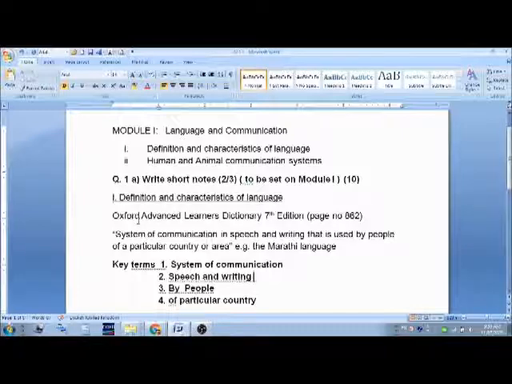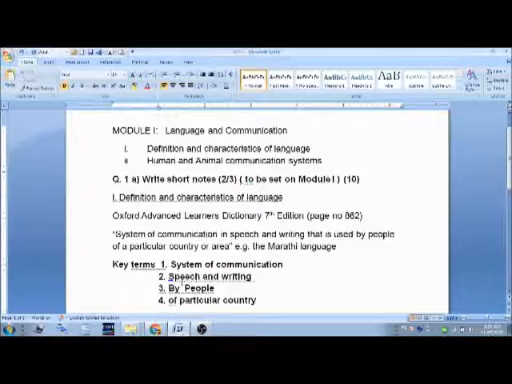In the Oxford Advanced Learner's Dictionary, the meaning of language is given as a system of communication in speech and writing that is used by people of a particular country or area. For example, the Marathi language. In this definition, there are 4 key terms: system of communication, speech and writing, by people, and particular country.